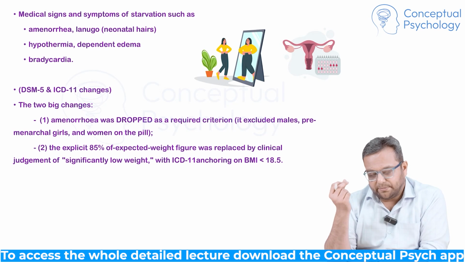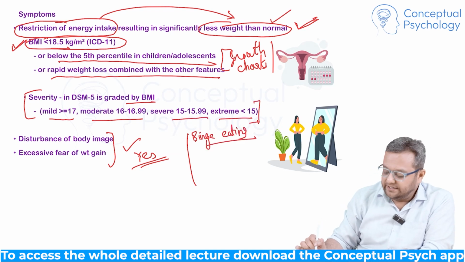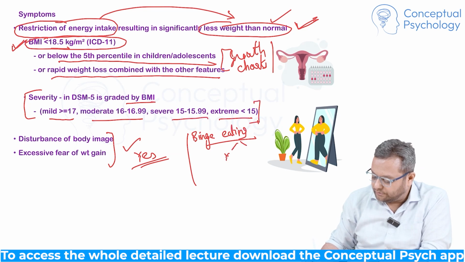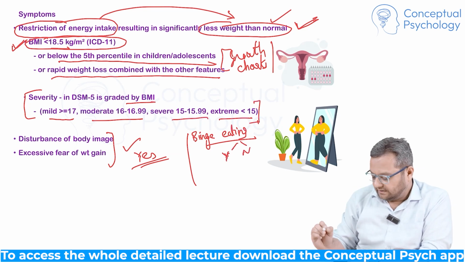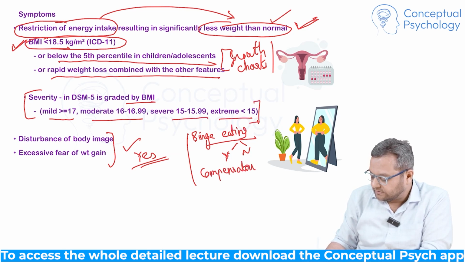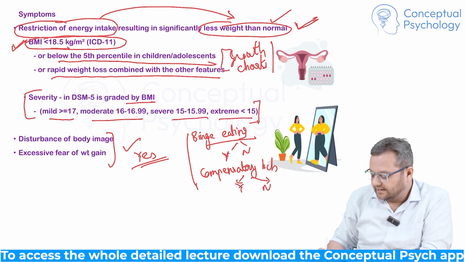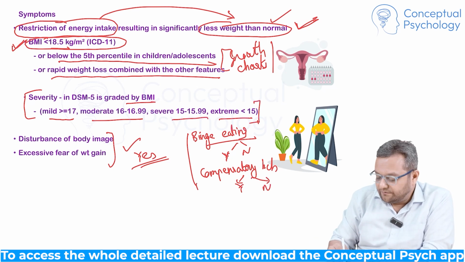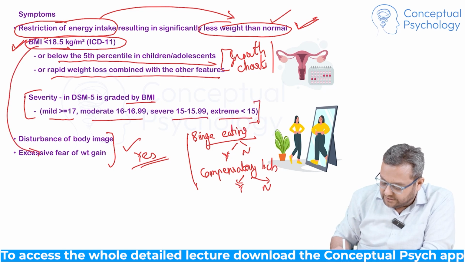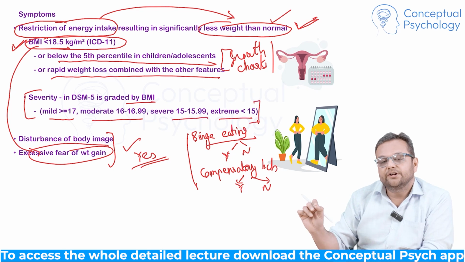Then the other questions. Are there episodes of binge eating? What we are reading now, actually there could be and there could not be. We'll see that in anorexia nervosa. Are there compensatory behaviors? That again could be yes and no. We'll see the types. And why is the patient avoiding food? Because there is fear of weight gain. So this is the reason. The fear of weight gain is why the individual is avoiding food.